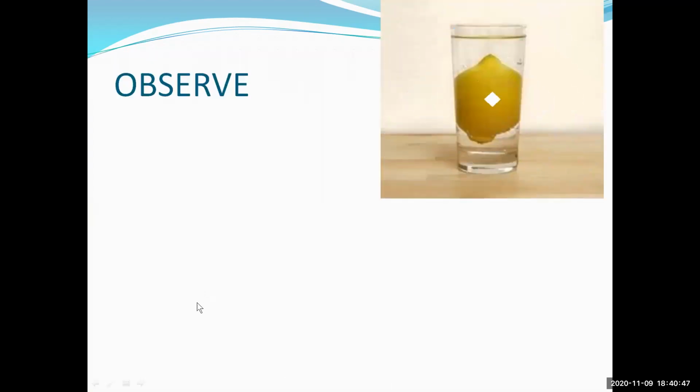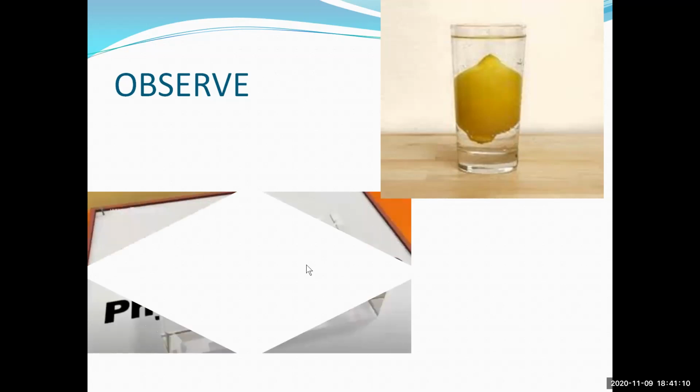Now, observe here, students. A lemon is kept in the glass of water, and how does it appear now? It appears to be bigger than its size, isn't it? Yes. We observe that a lemon kept in the glass of water appears to be bigger in size. Right.